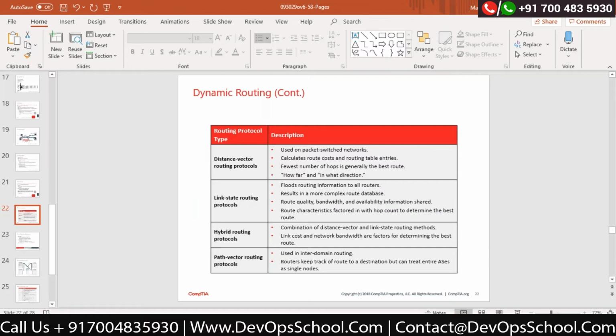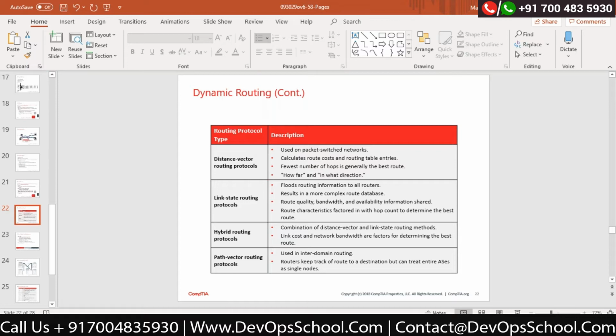Okay. Now under dynamic routing, there are four different categories. Static does not have any category; static means static. Under dynamic, there are four different types of protocols. One is called the distance vector protocol, and the protocol is called RIP. Correct? So RIP version 1 protocol, RIP version 2 protocol.